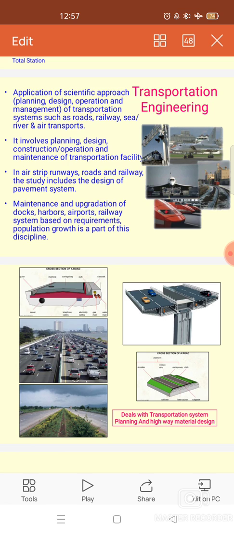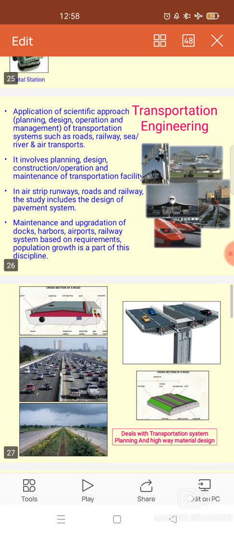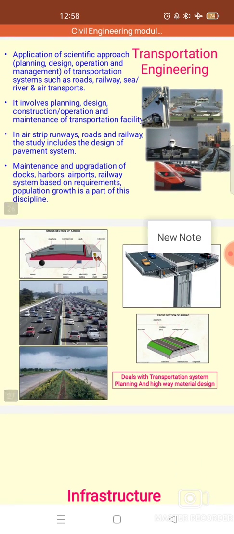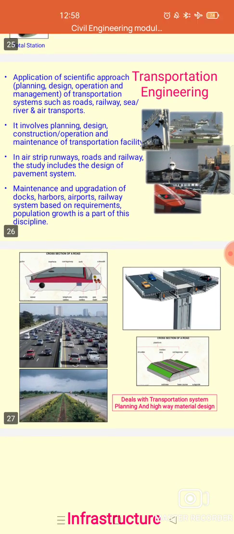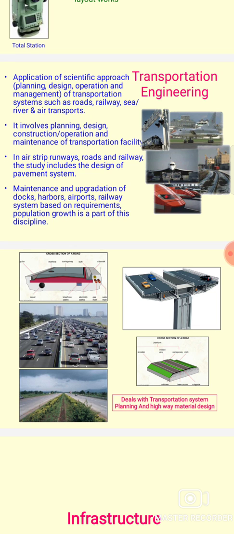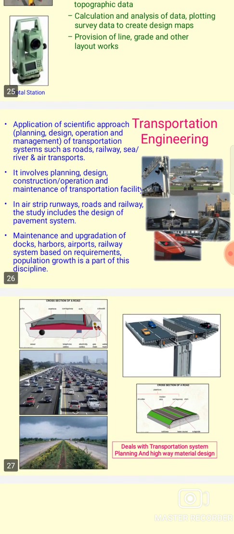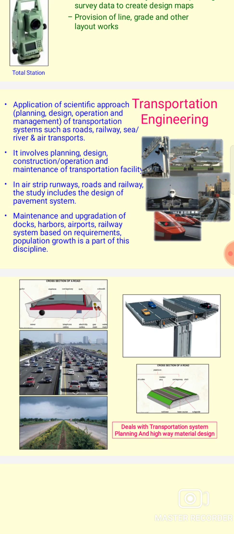It involves planning, design, construction and operation, and finally maintenance of transportation facilities. In airstrip runways, roadways and railways, the study includes the design of pavement systems, as well as the maintenance and upgradation of docks, harbors, airports and railway systems, based on the requirements as well as the population growth, as part of these disciplines.